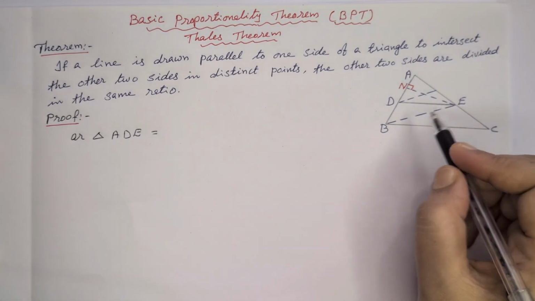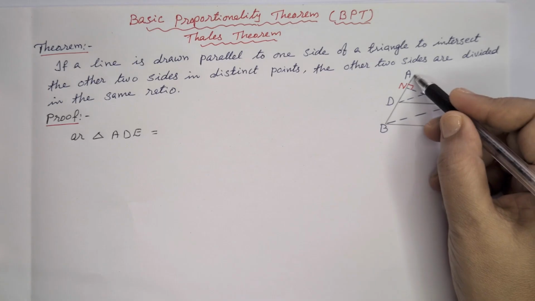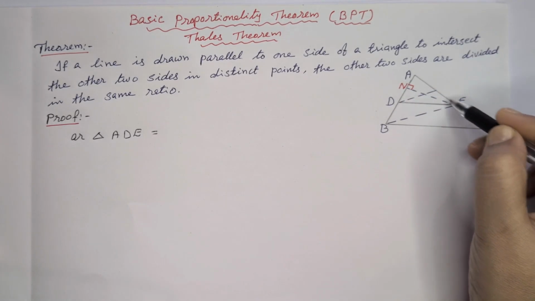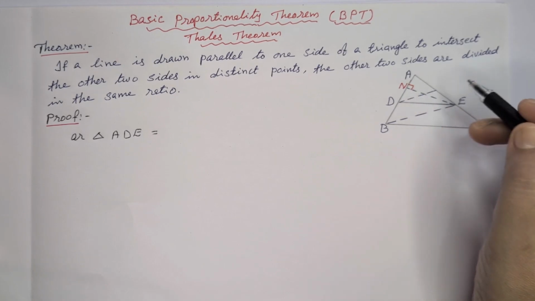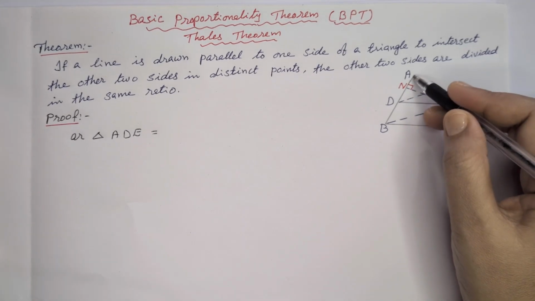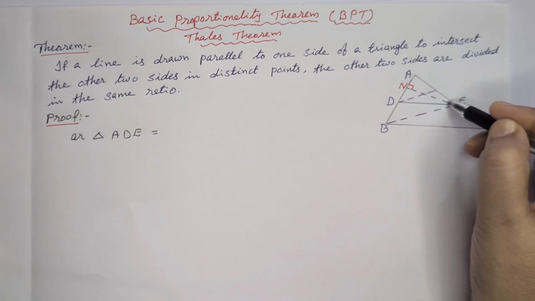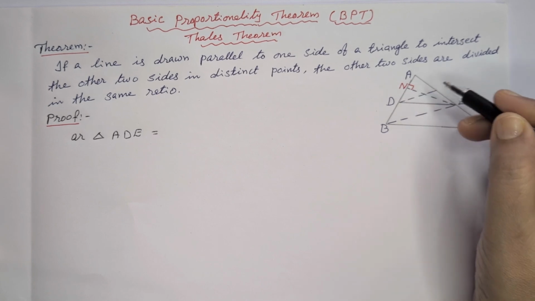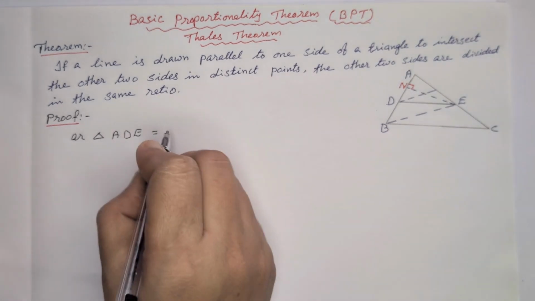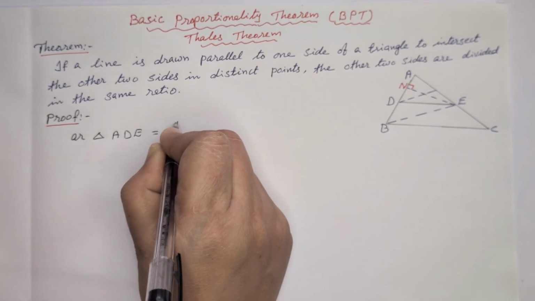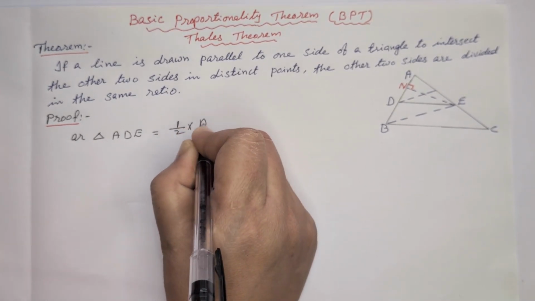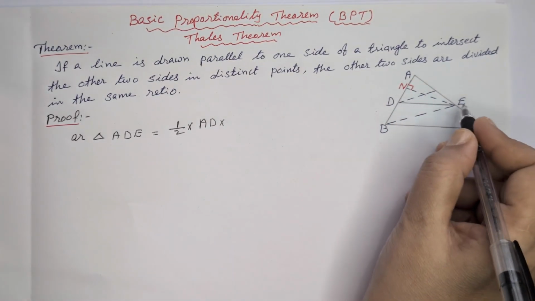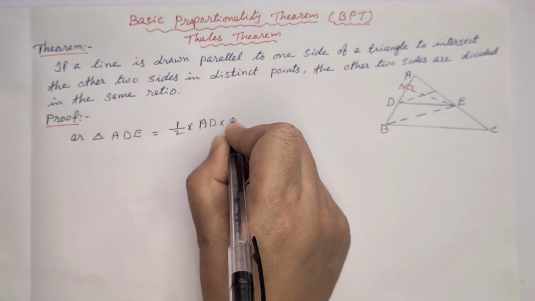For that, first we are going to find the area of triangle ADE. We know the area of a triangle is half into base into height, the formula half BH. So here the base is AD and the height means the perpendicular distance from the vertex E to that base, so EN. We can write the area of triangle ADE is equal to half into AD, the base, into EN, the perpendicular to the base from the vertex E.